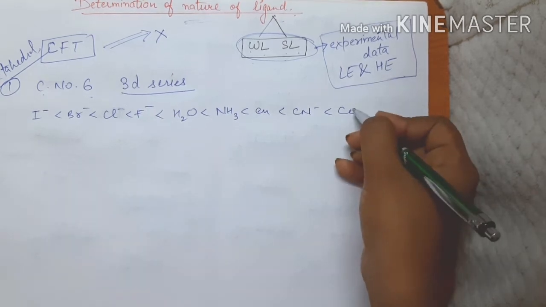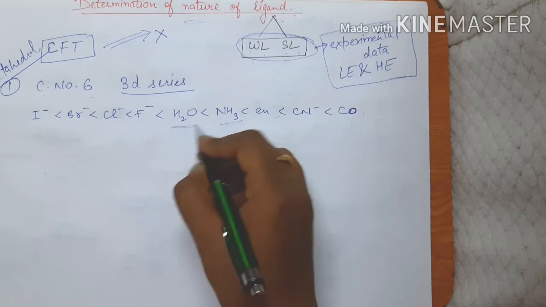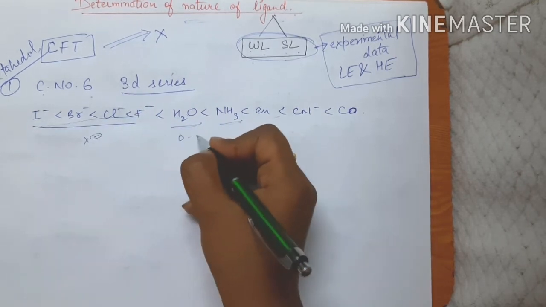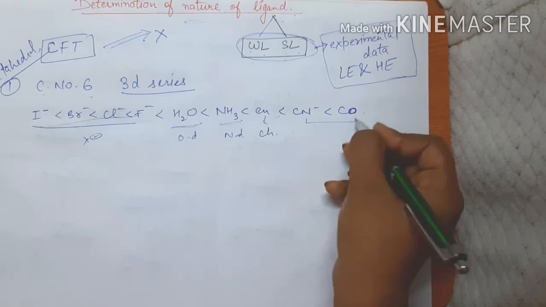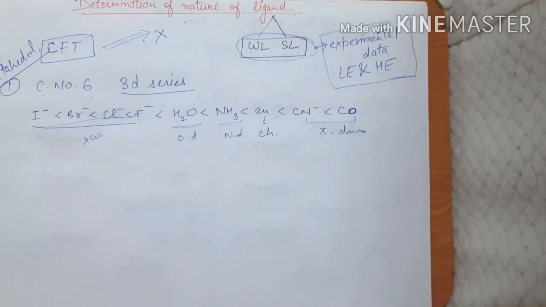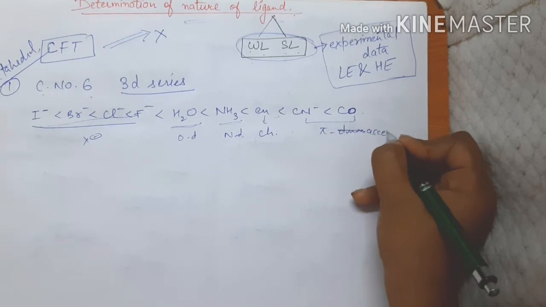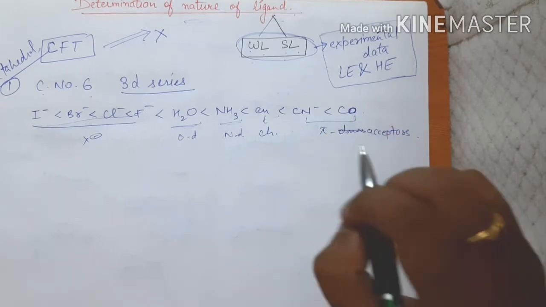So these are halides, oxygen donors, nitrogen donors, chelating ligands, and these are pi acceptors. So roughly this is the spectrochemical series.